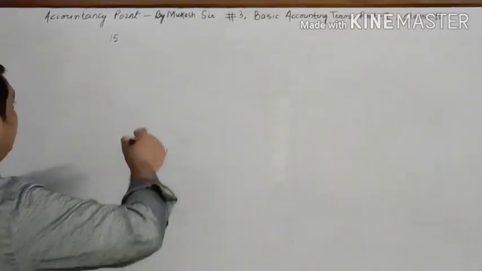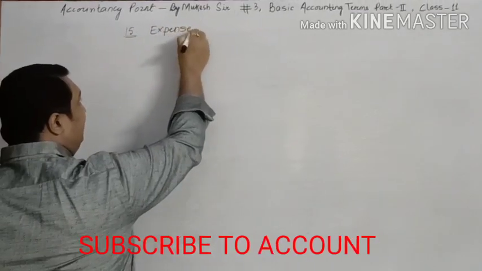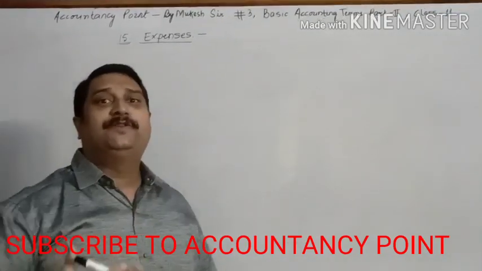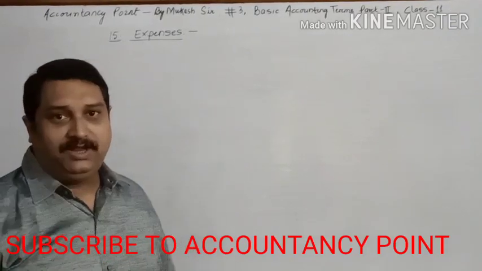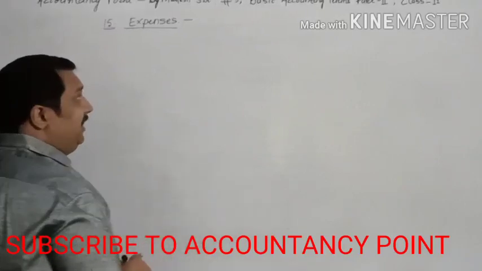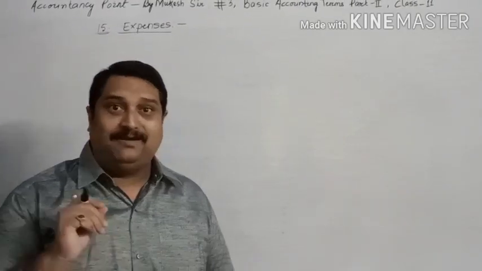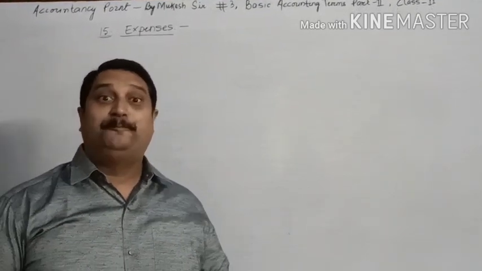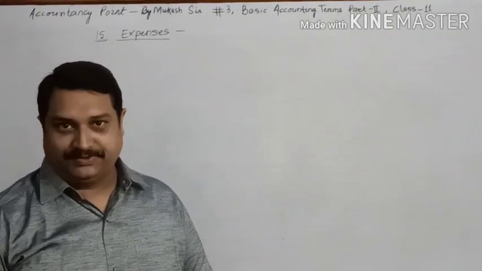The next topic, the next term which we are going to discuss is expenses. Children, this is a very common word which we use in our life, but the meaning in accountancy is quite different. Expenses in accountancy means the amount which you spend in order to avail the services, or which you pay because you have utilized the product or a particular service.